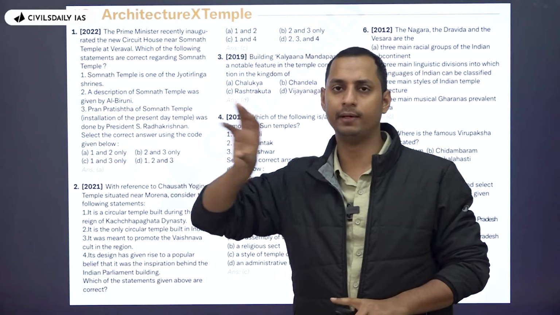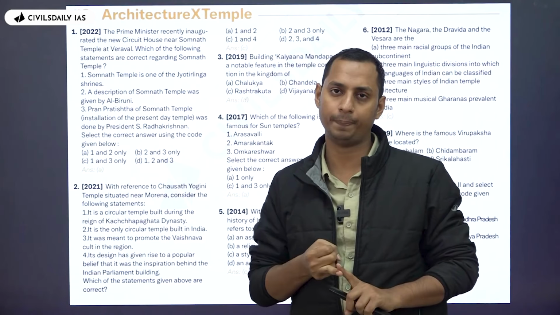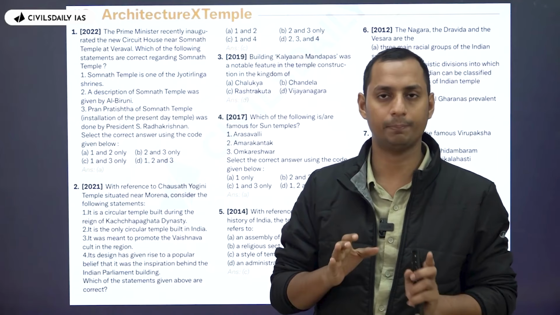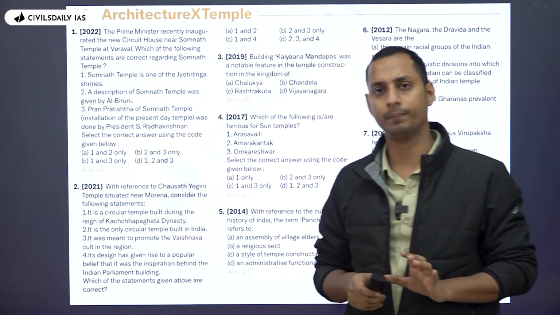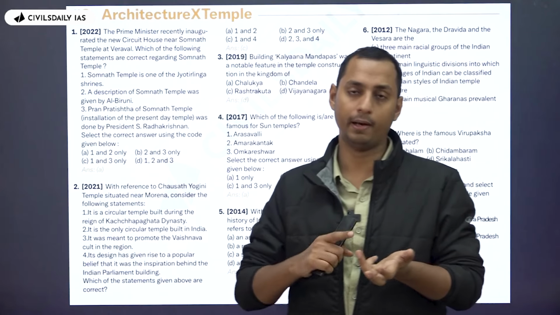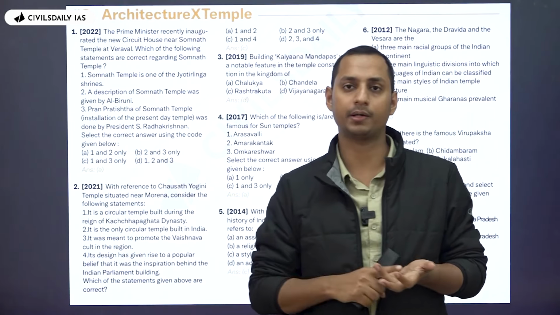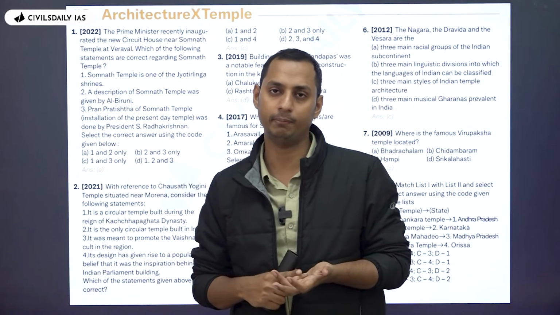When you study in March, or when you revise the same in February, you can completely follow only the prelims mode approach. What you can do is make a list of all the important dynasties out there and the important architectures of them, because architecture is UPSC's favorite area in mains, right?